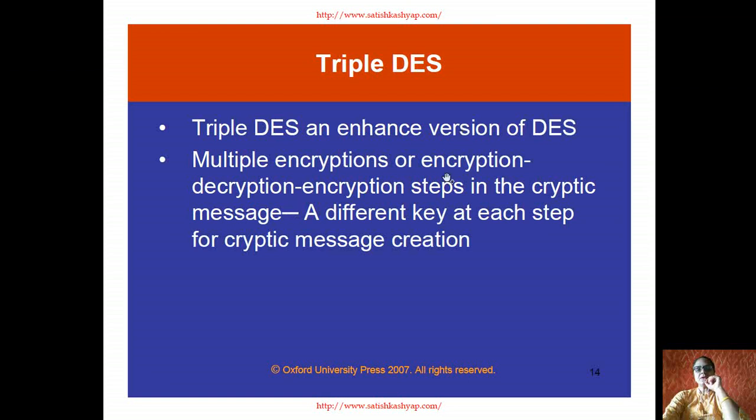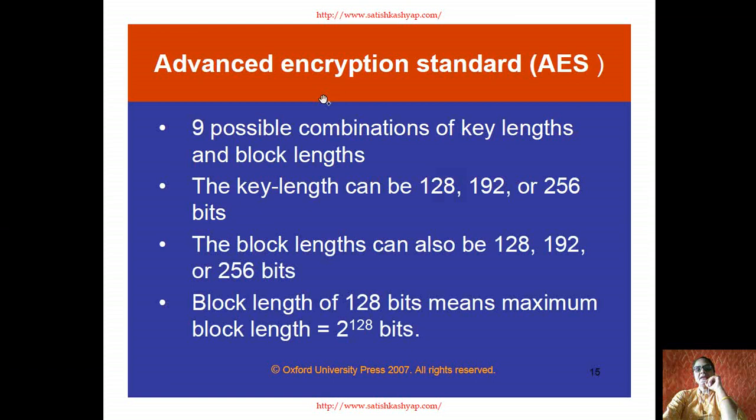Multiple encryption steps in ciphertext message, cryptic message, a different key at each step of cryptic message creation. See, in this case also how it provides the security while the data transmission is going on. It provides the cryptic message. The message is cryptic means coded into the form, and with that message it provides a key which is used to decrypt that message.